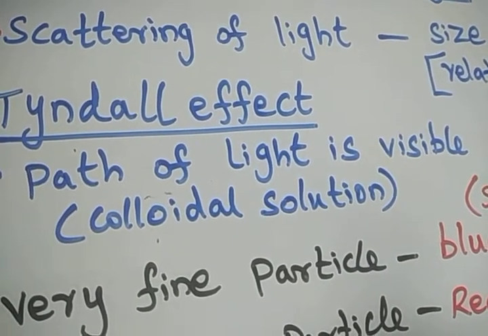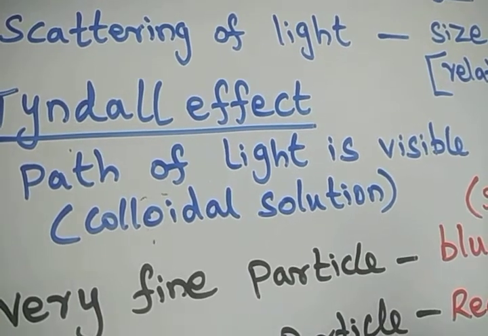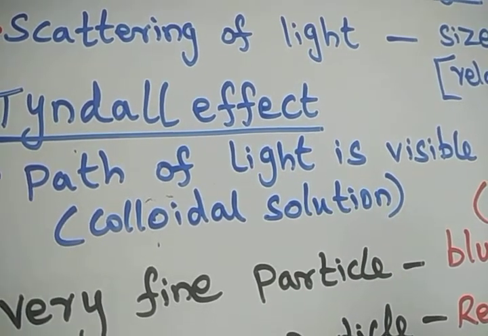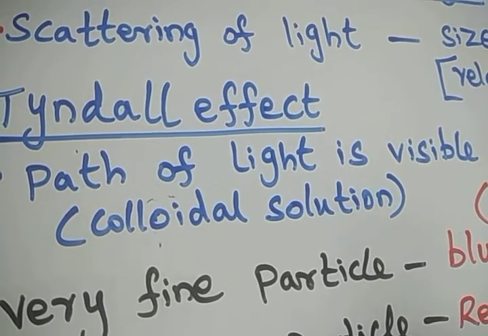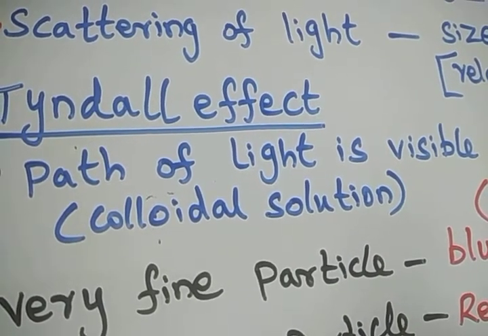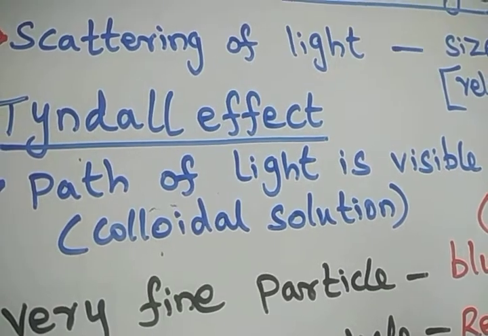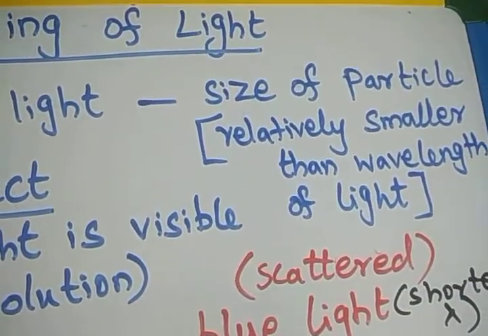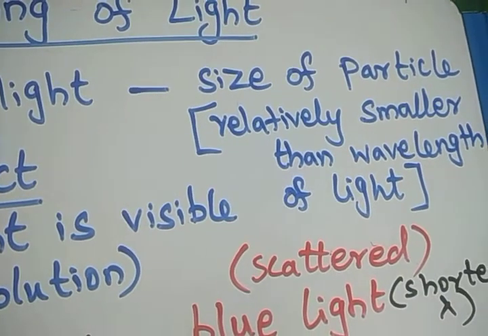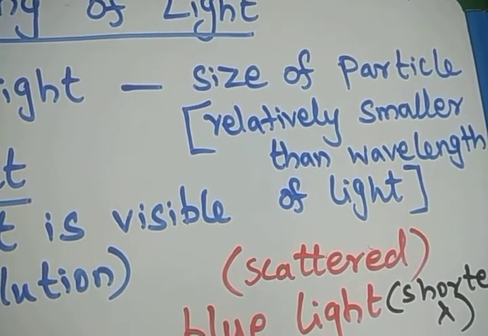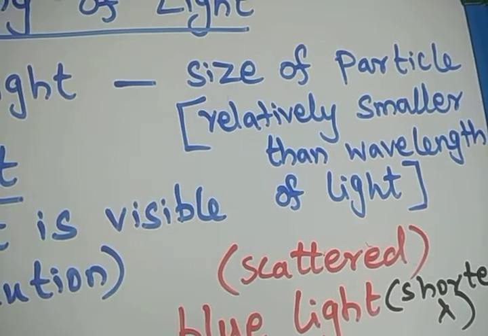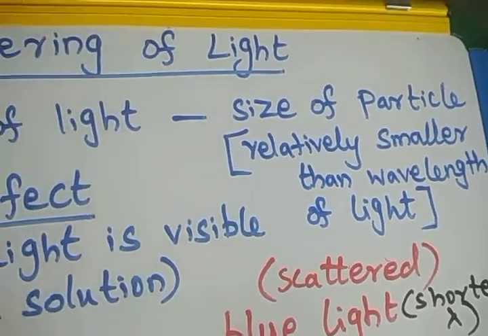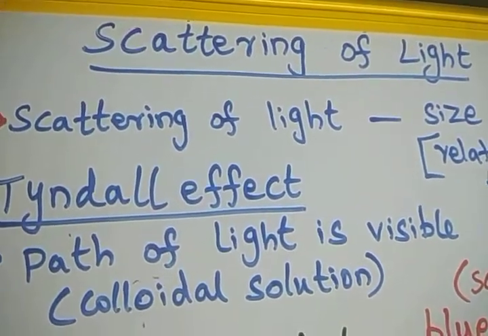The same phenomenon we are able to see when sunlight passes through the dense forest, or when tiny water droplets in the mist scatter light. So very simple, students, the scattering of light will depend upon the size of the particle. If the size of the particle is in the same range as the wavelength of the scattered light, or smaller than the wavelength of the scattered light, then only the scattering will occur.